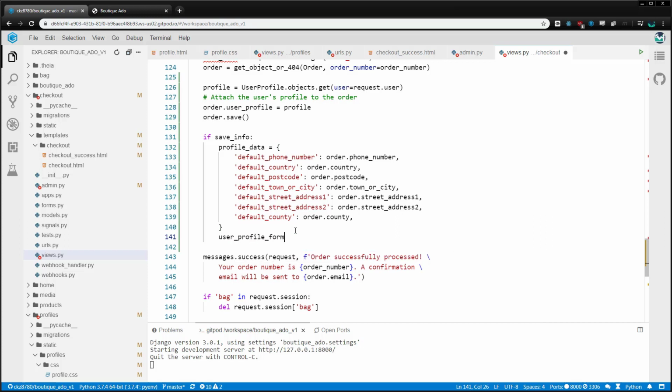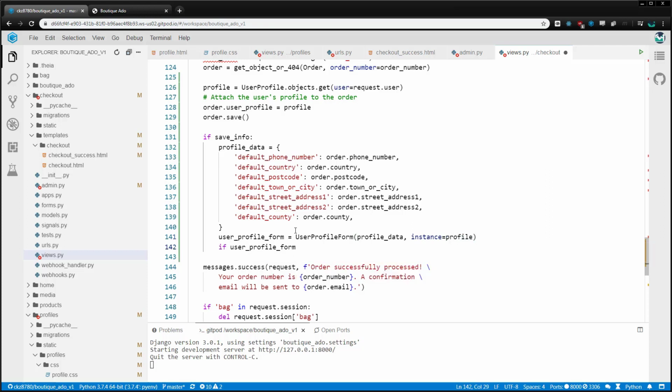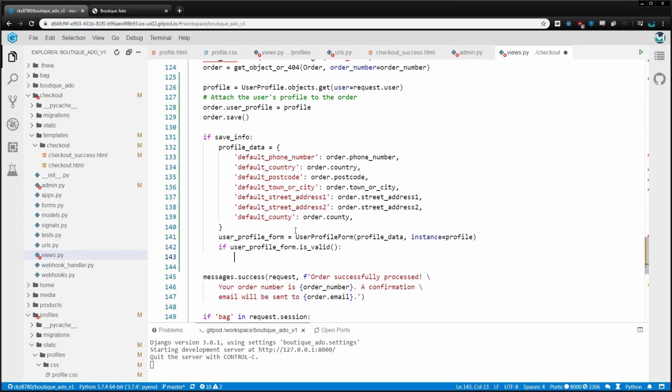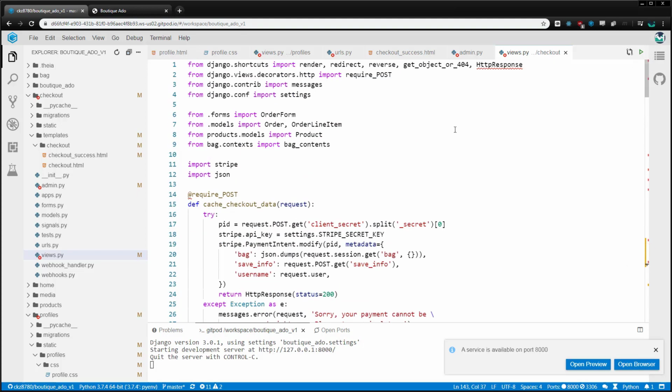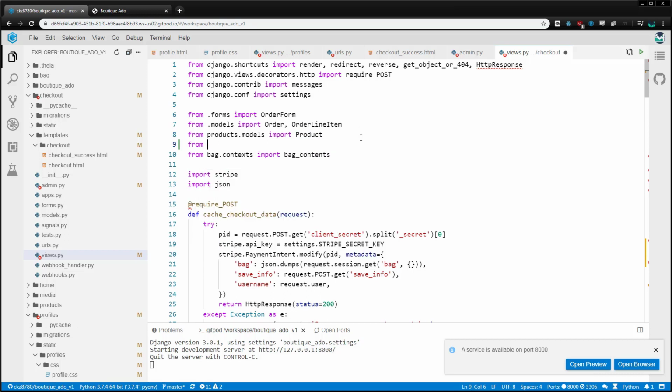Now I'll create an instance of the user profile form using the profile data and telling it we're going to update the profile we've obtained above, and if the form is valid, just save it. Because we're now using both the user profile model and the user profile form in this view, let's import them at the top.